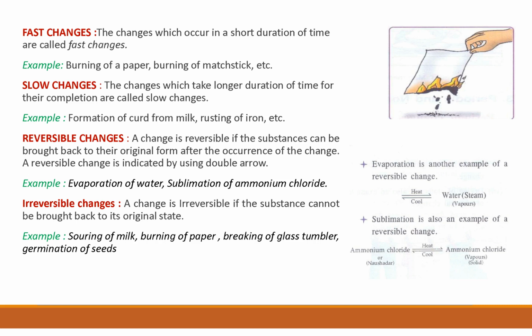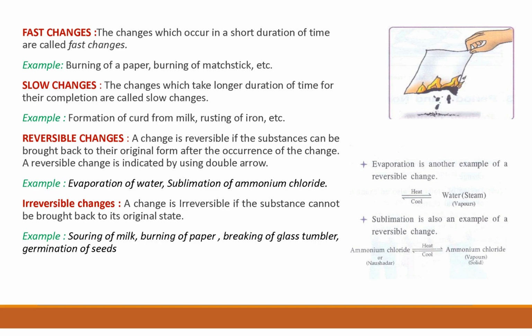So these are all called fast changes. Slow changes, the changes which take a longer duration of time for their completion, are called slow changes, like formation of curd from milk and rusting of iron. When we make curd from milk, it takes a long time. We can't make it in a short period of time. It takes overnight or sometimes more than overnight. So it's a slow change because it takes a long duration of time.